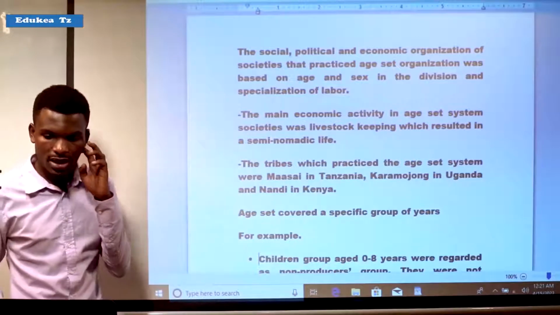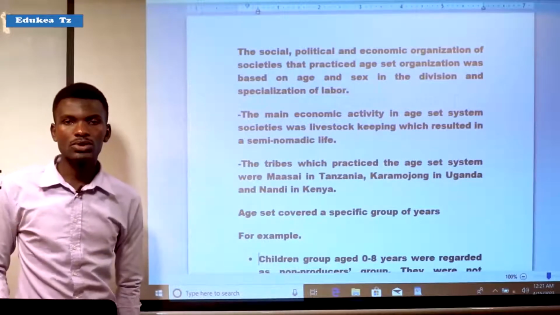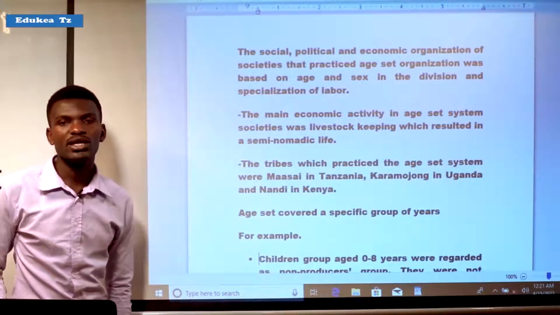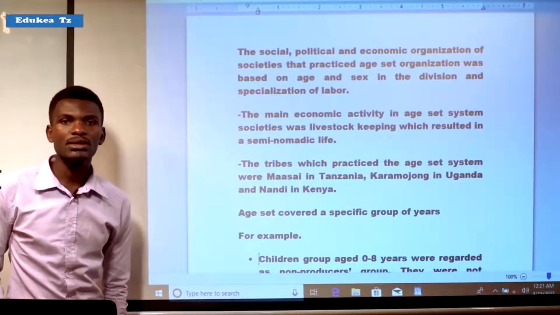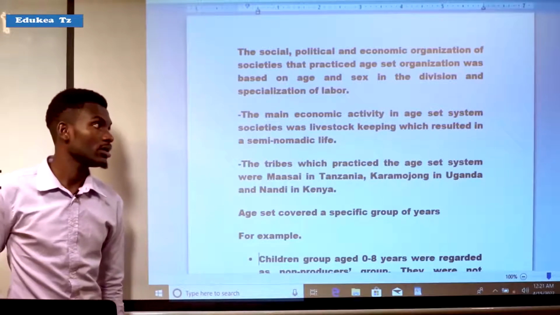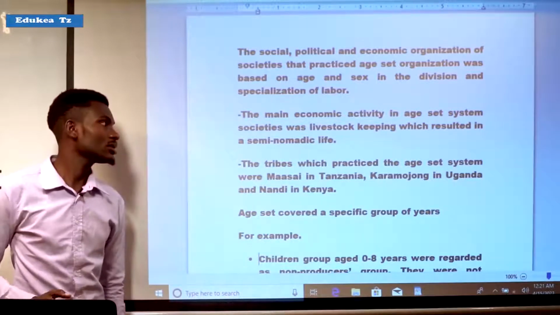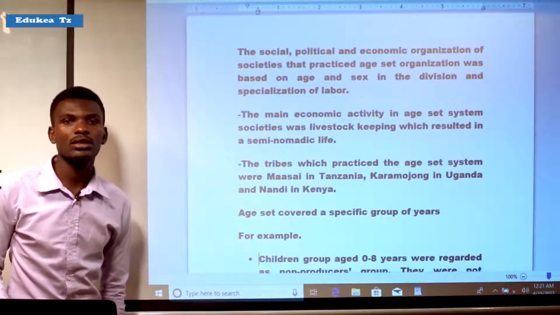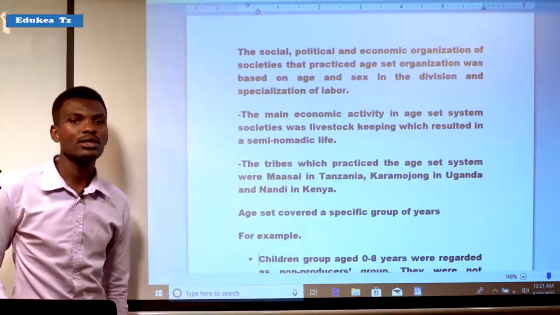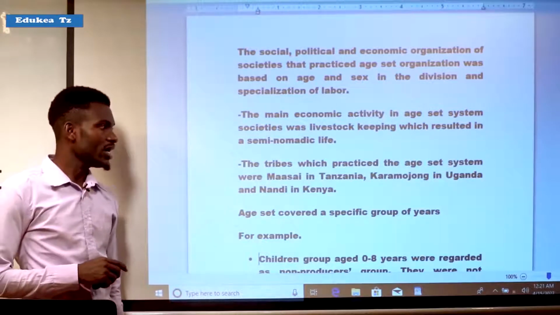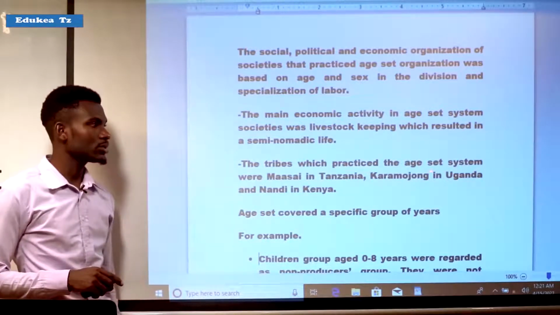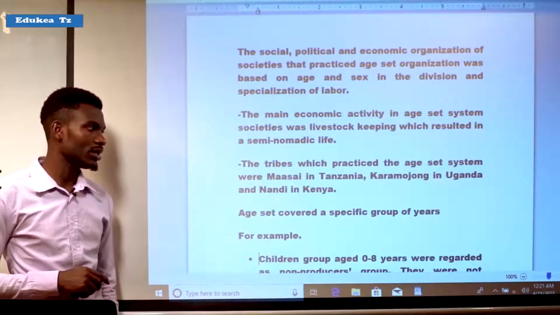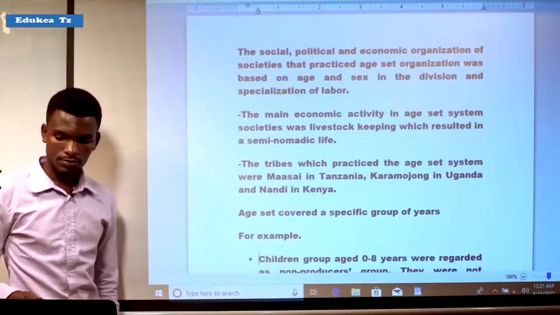It means that societies which adapted age-set organization, where the main economic activity was pastoralism, meaning animal keeping, were living a semi-nomadic life. The tribes which practiced the age-set system were Maasai in Tanzania, Kalamajong in Uganda, and the Nandi in Kenya.